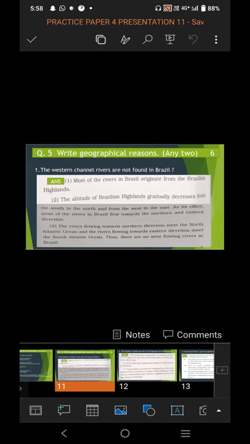The first give reason: west flowing rivers are not found in Brazil. Most of the rivers in Brazil originate from the Brazilian Highlands. The altitude of the Brazilian Highlands gradually decreases from the south to the north and from the west to the east. As a result, most of the rivers in Brazil flow towards the northern and eastern directions. The rivers flowing north meet the North Atlantic Ocean, and the rivers flowing east meet the South Atlantic Ocean. Thus, there is no west flowing river in Brazil.